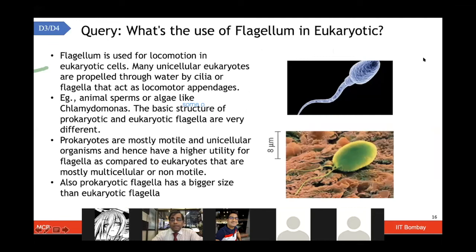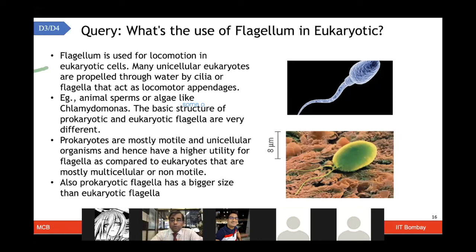One more question was about the flagellum in eukaryotic cells. There are different locomotor appendages where you see the role of cilia or flagella, especially in animal sperms or algae like Chlamydomonas. These kinds of flagella are seen in different cells, but they are quite different.